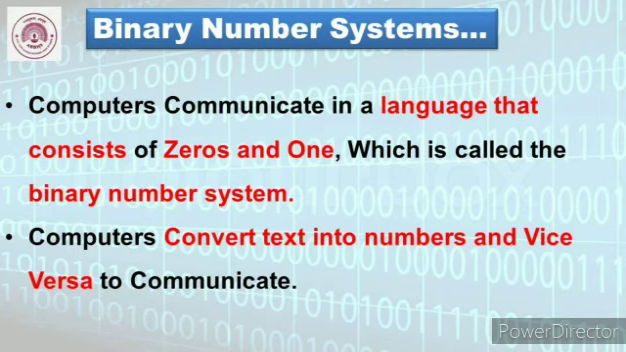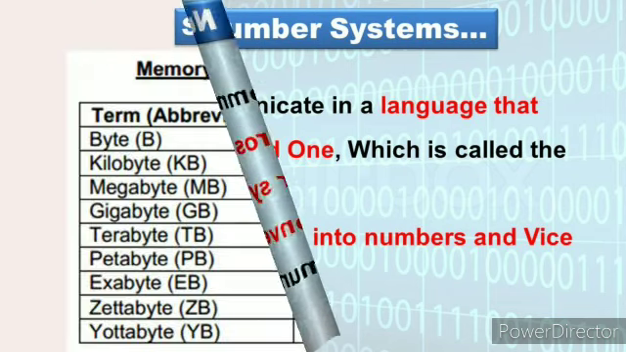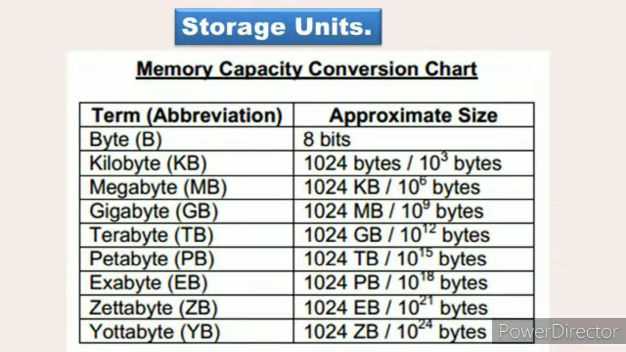Since 0 and 1 are two numbers, they are called binary digits. Binary means 2, so 2 digits are called binary digits, and the short name is bits. When 4 bits come together, it is called one nibble. When 8 bits come together, it is called one byte.